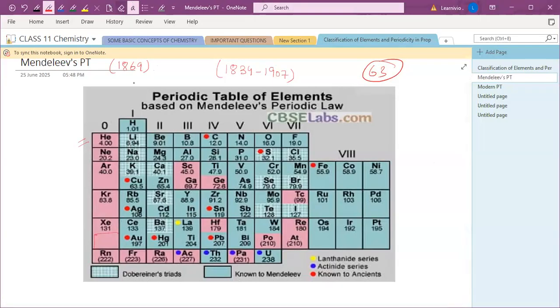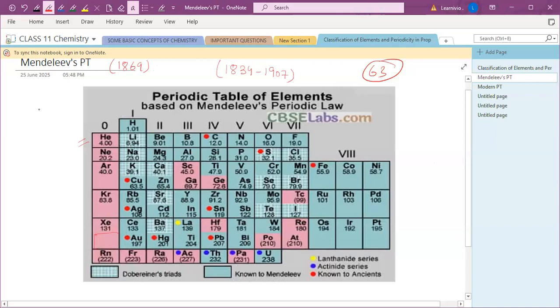Okay, now this table was divided into 9 vertical columns. You can see over here, there are 9 vertical columns, which are known as groups, and 7 horizontal rows. They are called periods, right?